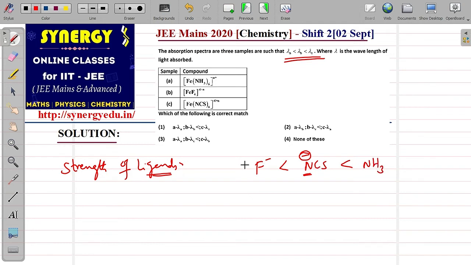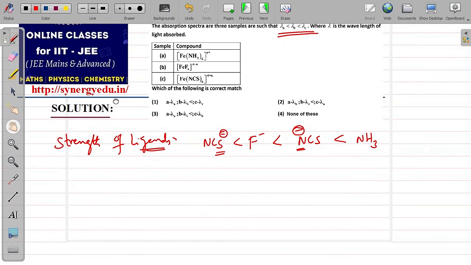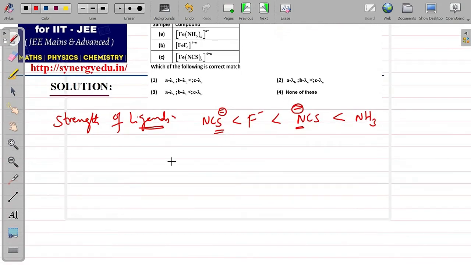And one more thing, in NCS, S also can act as a ligand. If S is connected to the metal atom, then it will be a weaker ligand. If N is connected, it will be a stronger ligand. This is an experimental result. Now, if this is the order, suppose I take fluorine. In case of fluorine, suppose this is the splitting of d orbitals. Now this is the crystal field splitting.